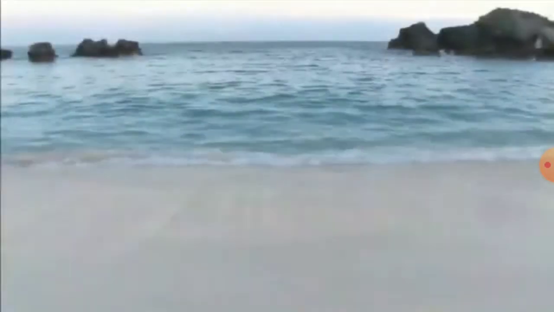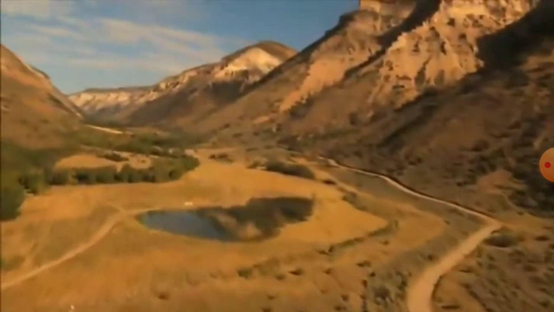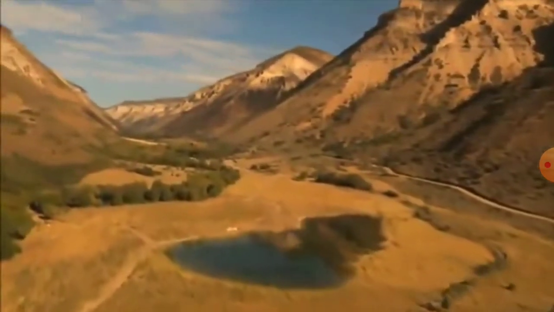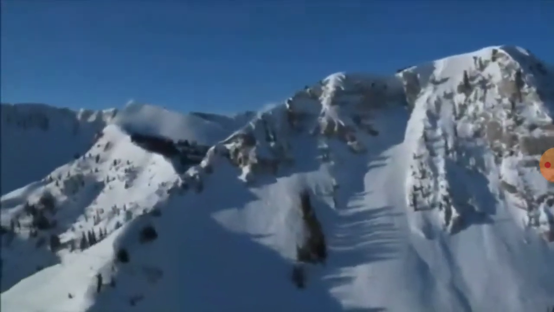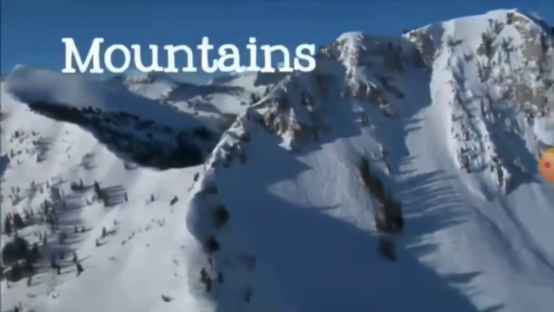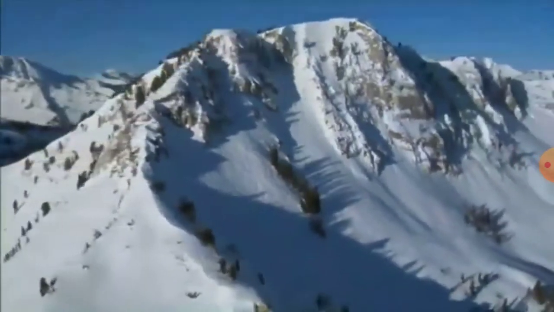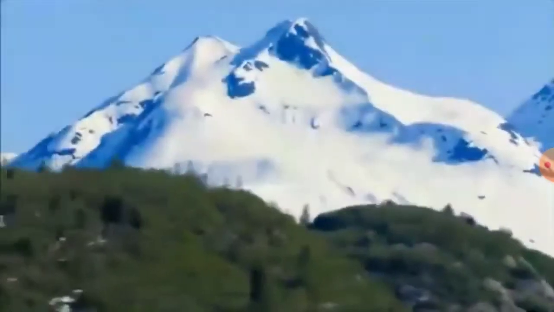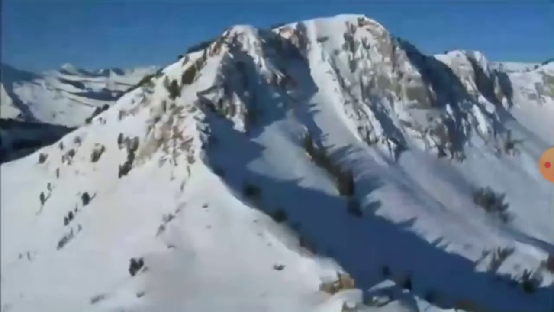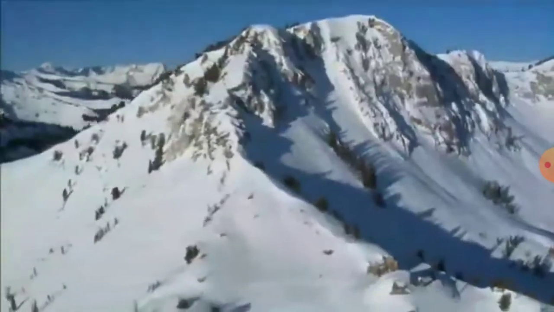Now let us learn more about the physical features and water bodies on the earth. First, mountains and hills. Mountains are huge land masses which rise above the level of the areas around them. The tip of a mountain is called the peak and the sides are called the slopes. Sometimes several mountains merge together to form a mountain range. A few examples of mountain ranges are the Himalayas, the Alps, the Andes.